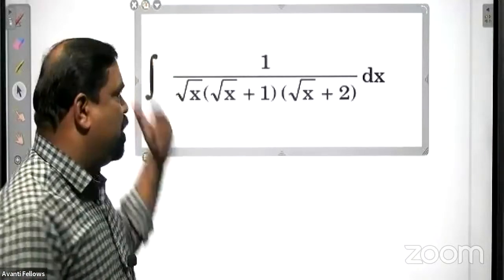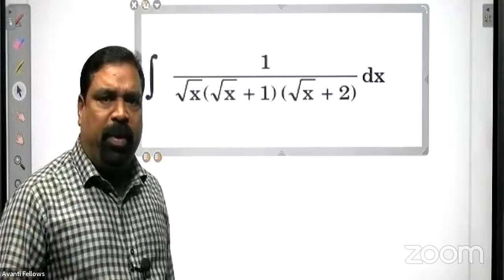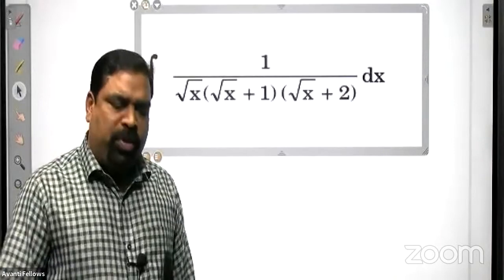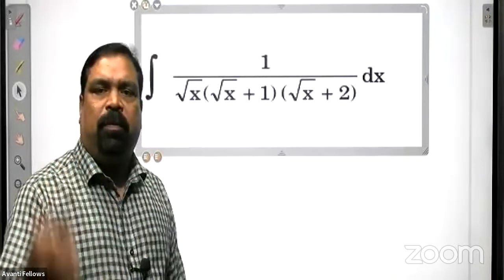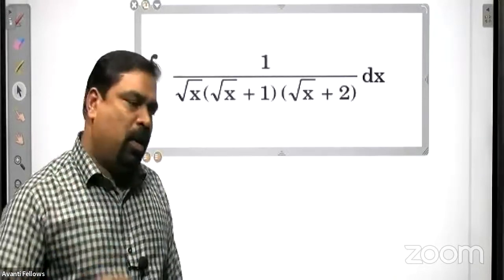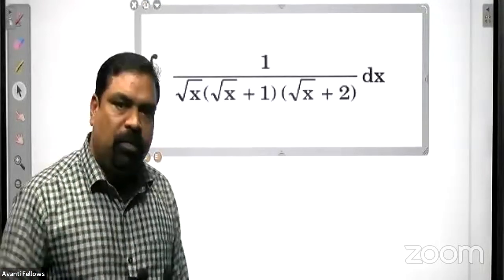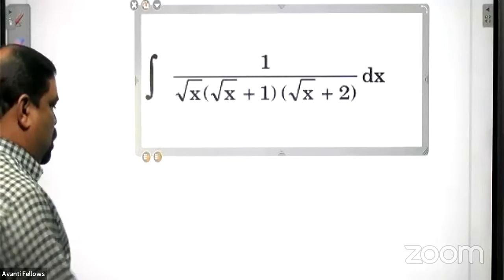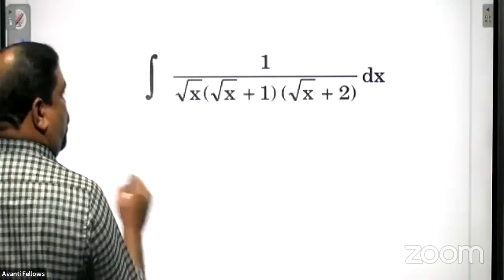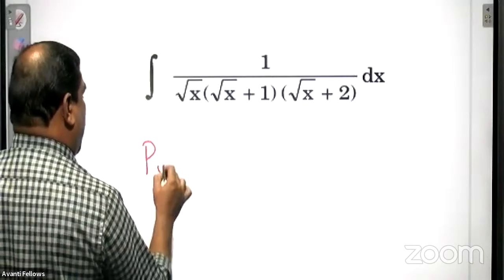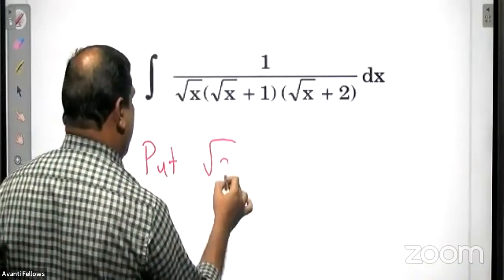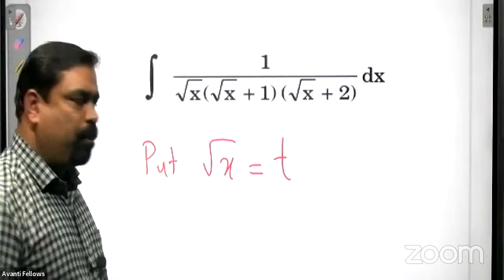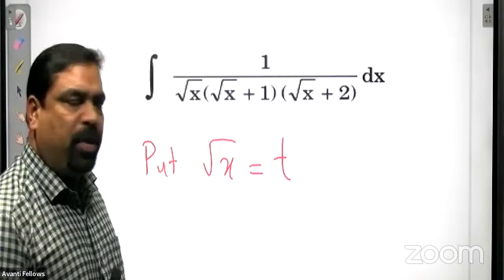It is not a definite integral, so there is no chance of any property. So we have to do some substitution or some idea. We have to identify. So what can be done here? In place of root x, we substitute t.